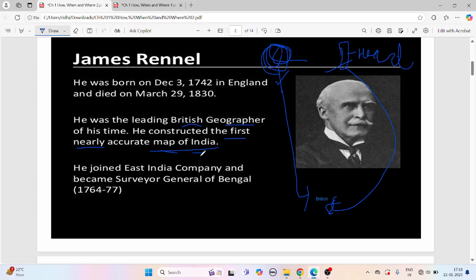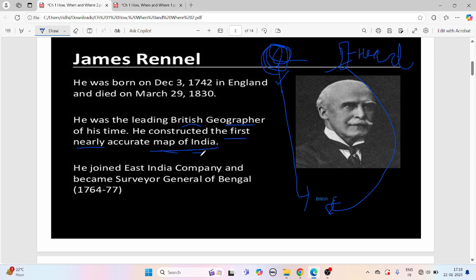No, I'm not here taking the side of the British. I'm not favoring the British, saying that yes, Britishers were good, they created a map of India, they were nice, blah blah blah. I'm not saying this at all. I am saying keep yourselves in the place of James Rennell, and you are also asked to draw the map of India.